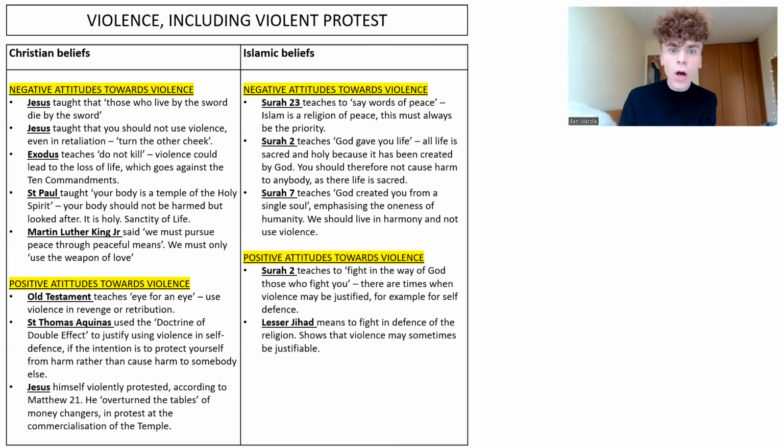Surah 2 teaches that God gave you life. So, of course, this again is about sanctity of life. All life is sacred and holy because it has been created by God. And so you should not cause harm to anybody as their life is sacred. We also read in the Quran, do not kill yourself or others.